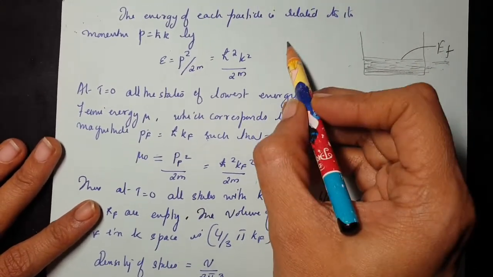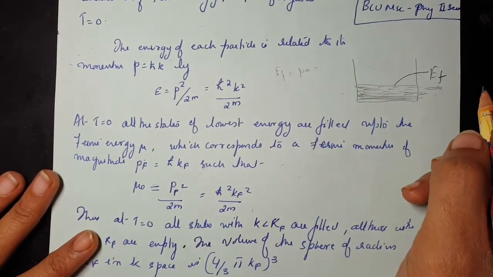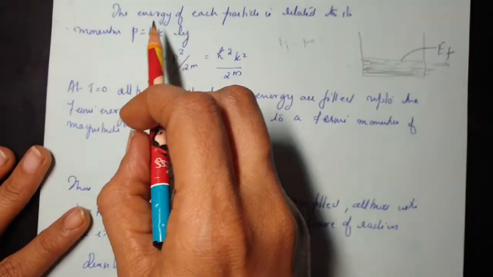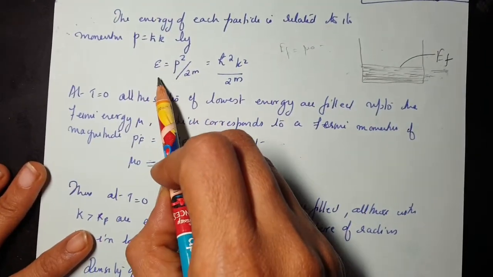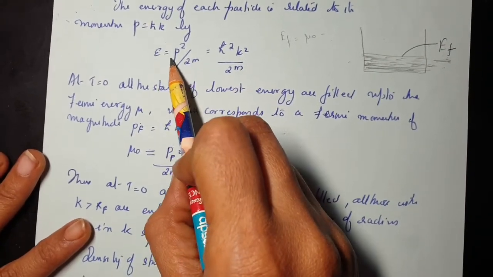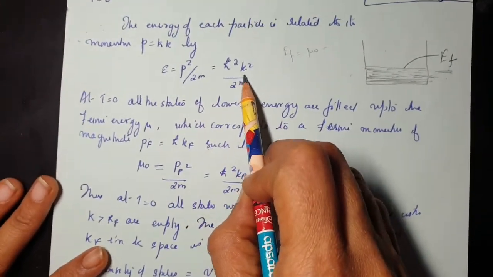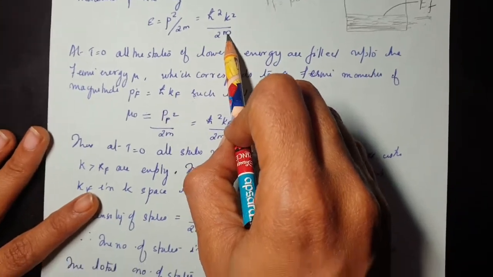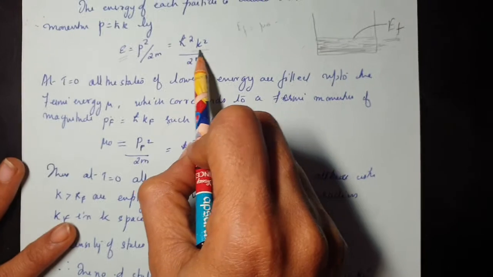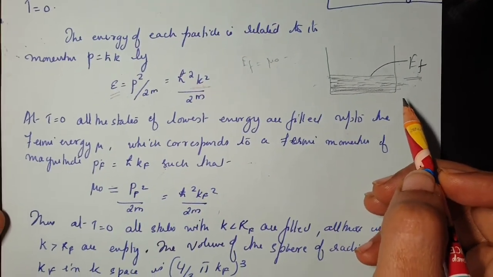This Fermi energy EF is also denoted by mu 0, also known as the chemical potential of the gas. Now we know that the energy of a particle is given by p square by 2m. This is the relation of the energy of a particle to its momentum p, which can also be written as h cut square k square by 2m. So directly you can see that E is proportional to k square, where k is the wave vector. I hope you all remember what k, the wave vector of an electron, is.